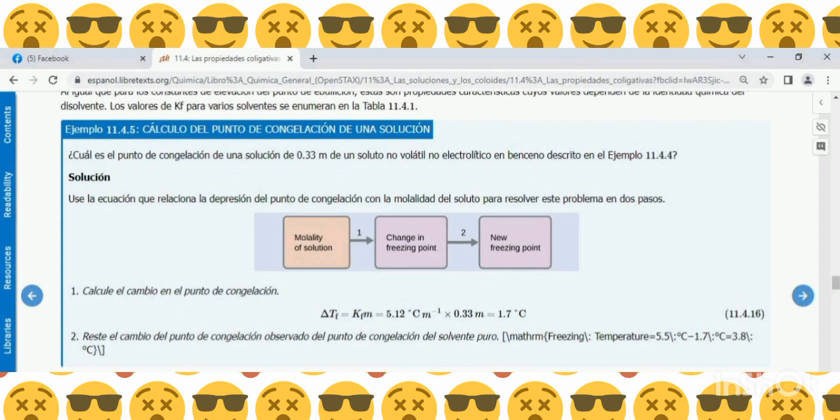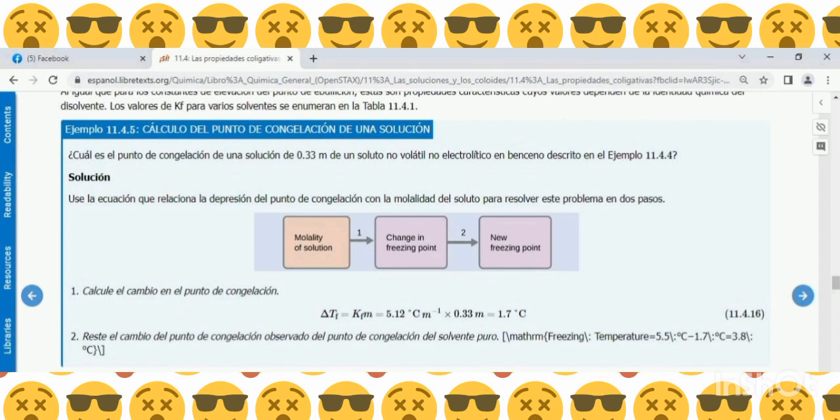Solution. Read the question and relate the freezing point depression to the molality of the solute in the solvent. The problem is solved in two steps. One, calculate the change in the freezing point: delta T is equal to the constant 5.12 times 0.23, which is going to be 0.7 degrees centigrade.